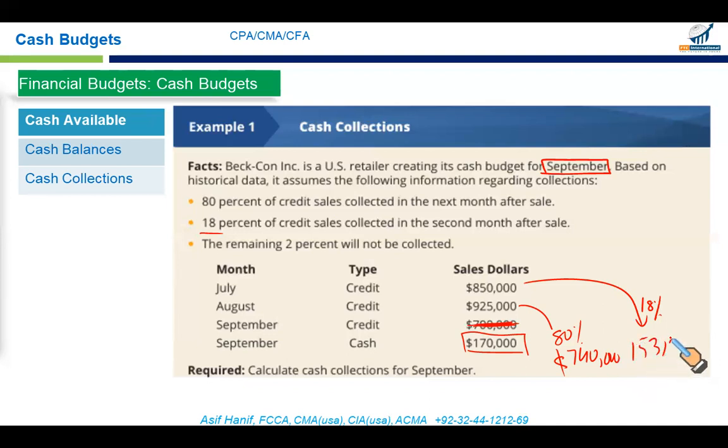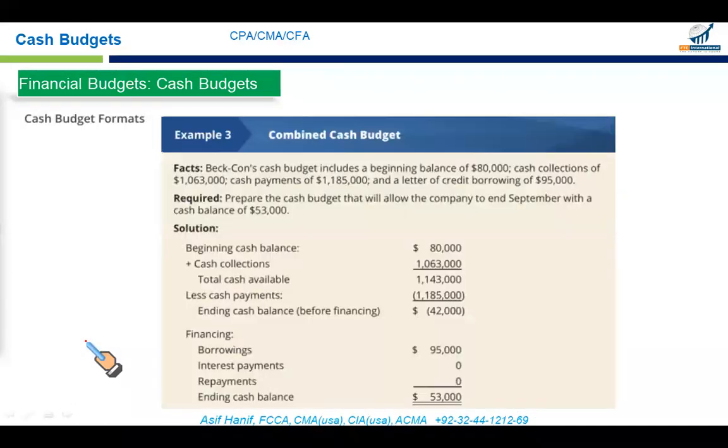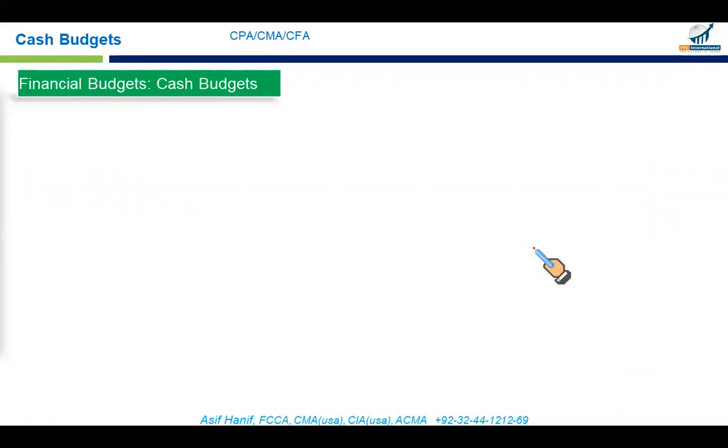If you add all these numbers, 170, 740, and 153, this is the cash you are going to collect in the month of September. So that's what we have already learned. This is the projected cash collections, $1.063 million in September. Let's check this number in the cash budget. That's it, 1,063,000. That's the cash inflow in the month of September.